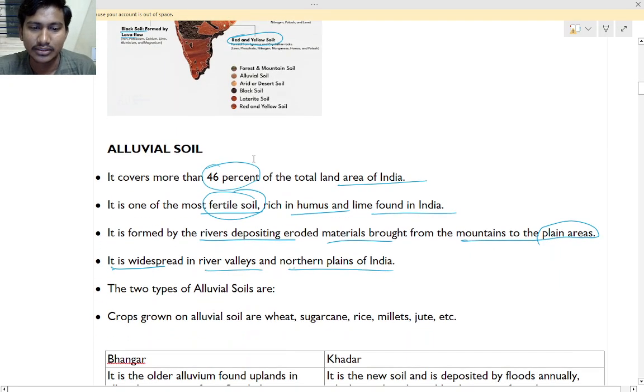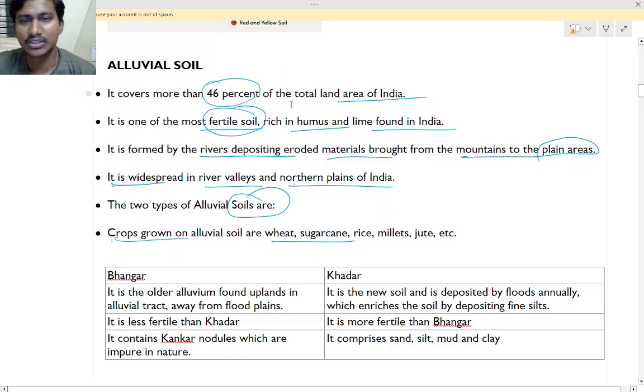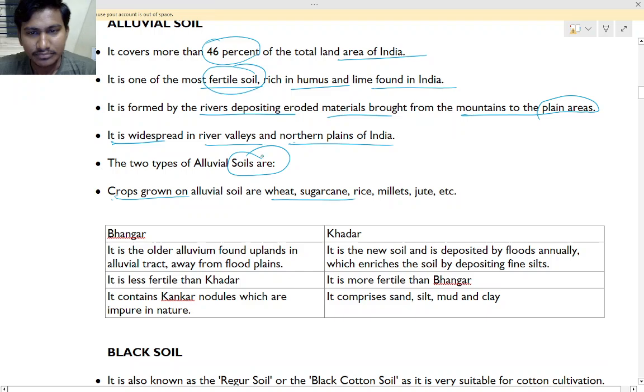Okay. So next, what are the crops grown on alluvial soil? Wheat, sugarcane, rice, millets, jute, etc. Okay.